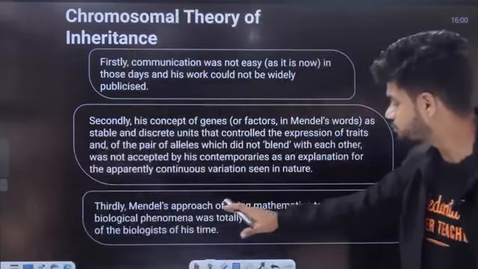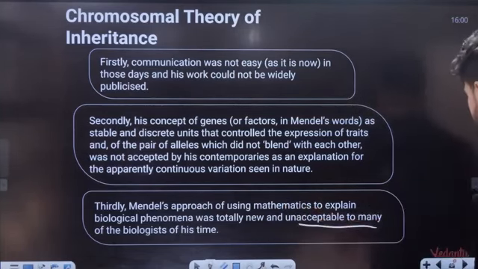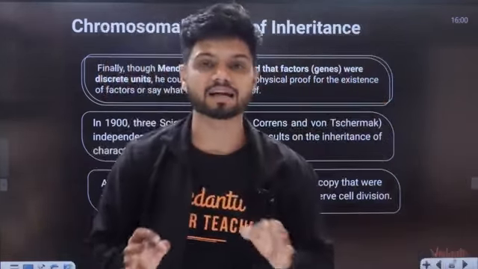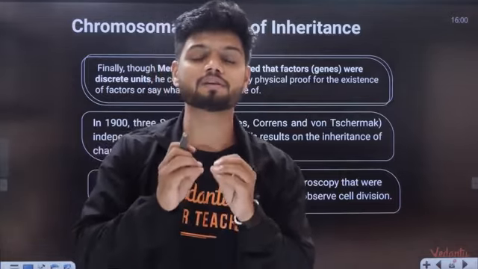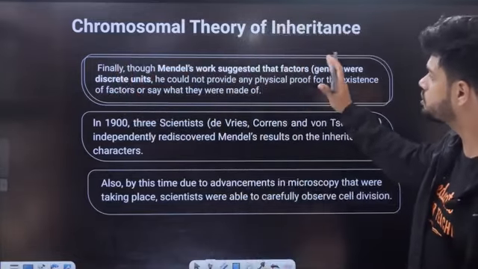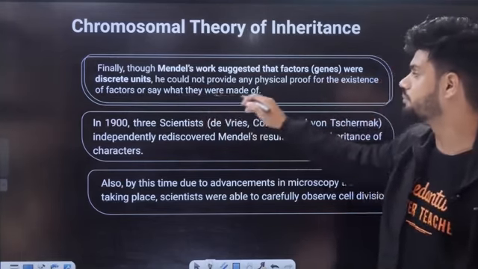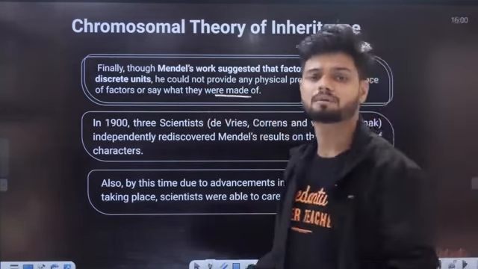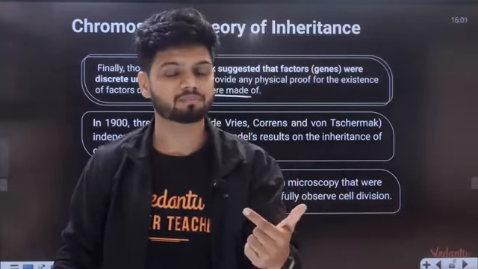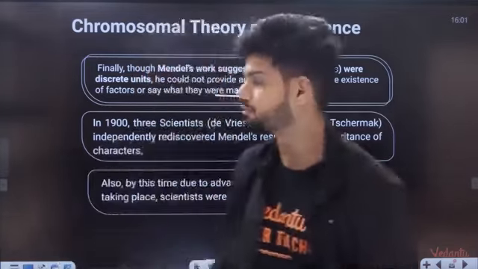Right? Thirdly, Mendel's approach for using mathematics to explain biological phenomena was totally new and unacceptable to many biologists at the time. They did not accept it. So his work was completely unrecognized until the 1900s. No one even understood what he was doing at that time. Okay. So finally, though Mendel's work suggested that factors, genes, were discrete units, he could not provide any physical proof for the existence of factors and what they were made up of. So there was no physical proof. There was no microscope at that time. I am telling you there's a gene, and right now I can say there's a gene because I can identify it. But at that time it was not possible because there was no microscope. There is no proof to show what the gene is. No proof, no one will care.